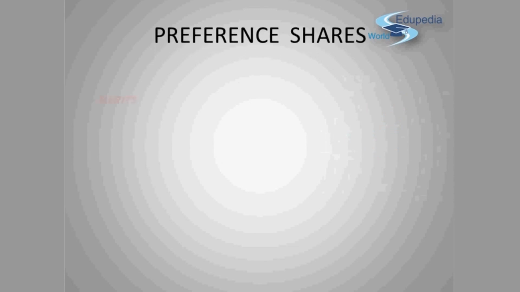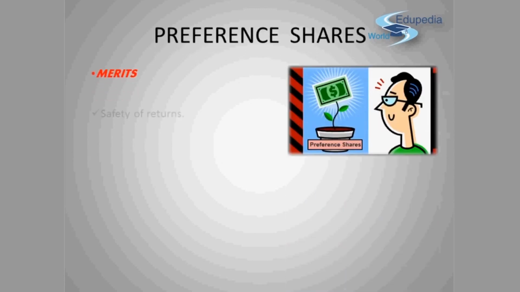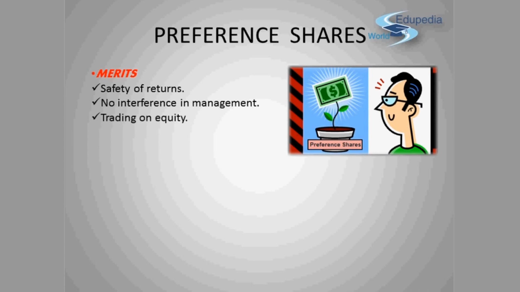Now let us see what are the merits of preference shares. Number one is safety of returns. Preference shares are useful for those investors who want steady income in the form of fixed rate of return and safety of investment also. This is the benefit to the preference shareholders. Another is no interference in management. Preference shares do not affect the control of equity shareholders over the management, as preference shareholders do not carry any voting rights. Another advantage is trading on equity. The preference shares are entitled to a fixed rate of dividend.